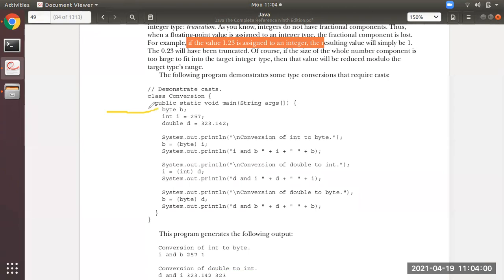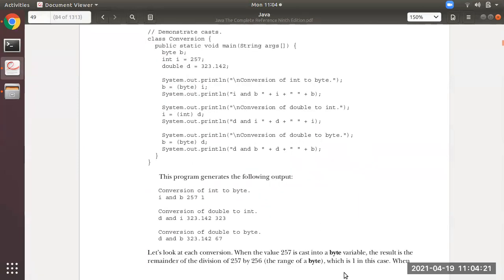There is one variable of byte data type, that is b. Then another variable of data type int with the value 257, and another variable d with the data type double with the value 323.142. Now we are going to see how the output looks and why.